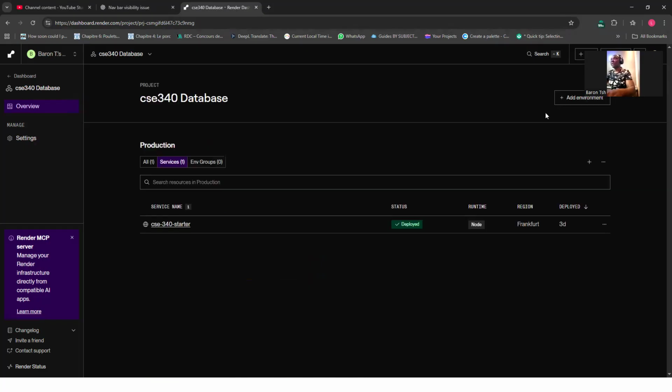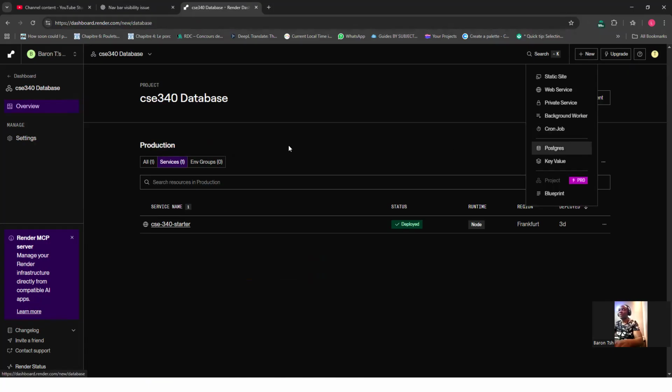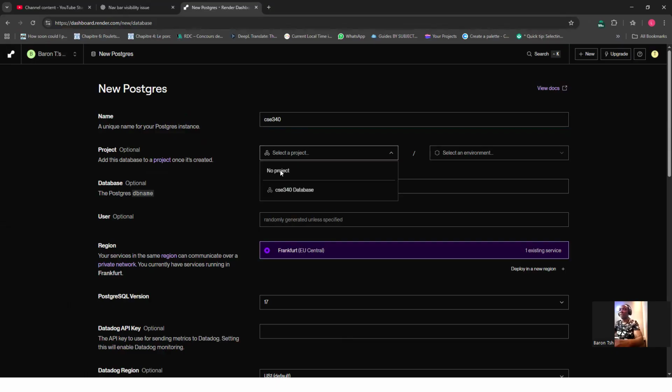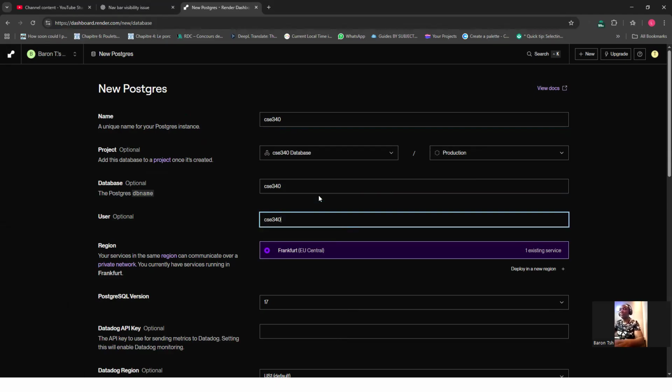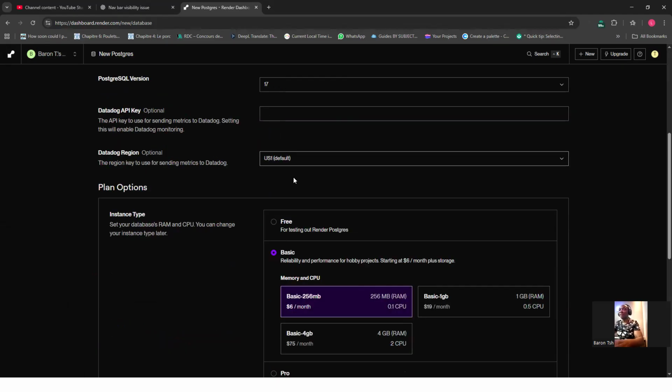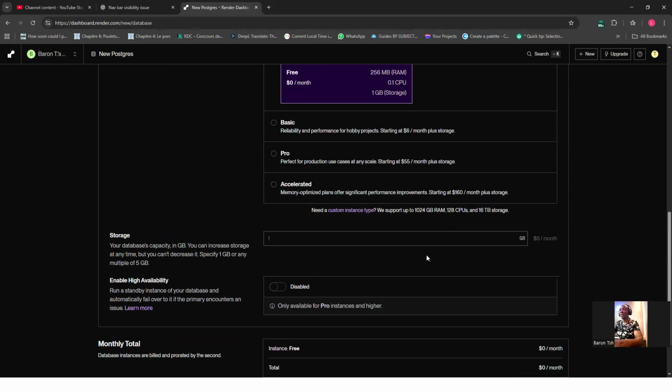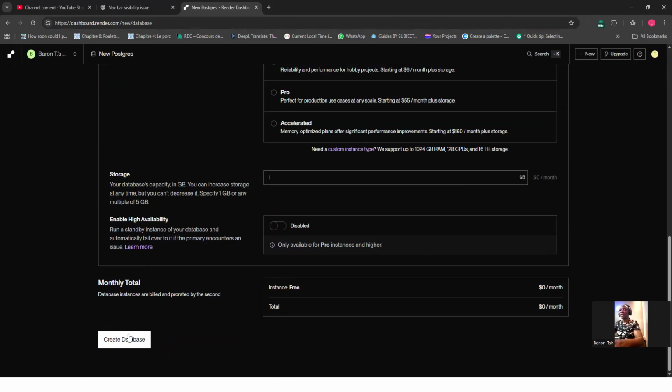Okay, after I delete it, now I go to new Postgres. I'll type the name of the new database I want to create. Same project. The database name will have something different that will be automatically added to differentiate from previous ones I created. Then I hit create database.